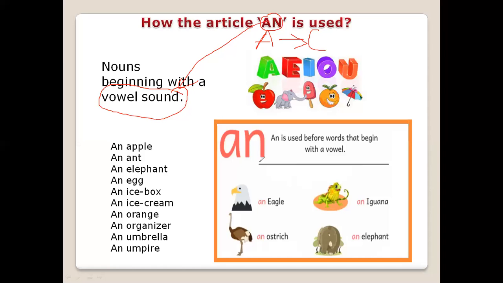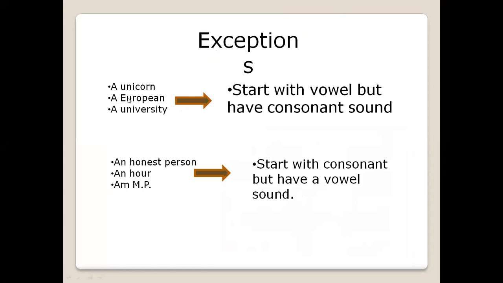जैसे a European. ठीक है, तो कुछ एग्जाम्पल्स, कुछ एक्सेप्शंस जो है वो हमेशा रहेंगे ए के साथ में भी और एन के साथ में भी. Exceptions: a unicorn, a European, a university. ठीक है, start with a vowel sound, starts with a vowel but has a consonant sound. Start तो vowel से हो रही है, u भी vowel है, e भी vowel है, u again u is a vowel. ठीक है, but the sound, it is unicorn, year, so the sound is of a y.